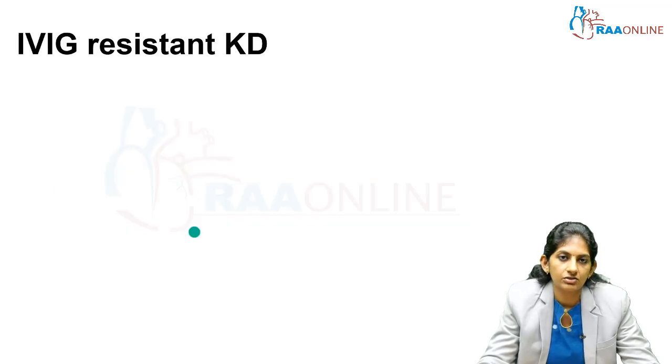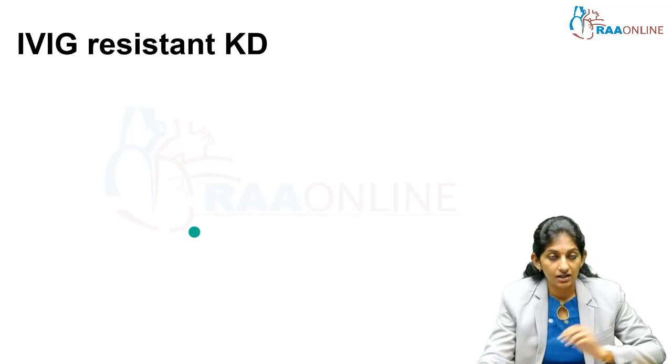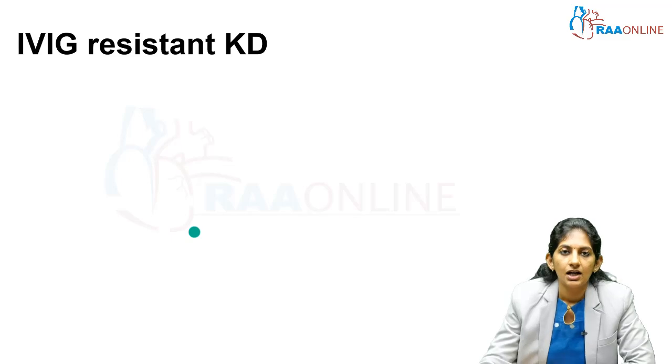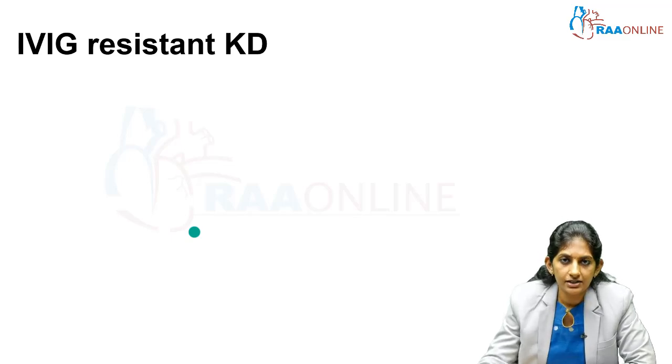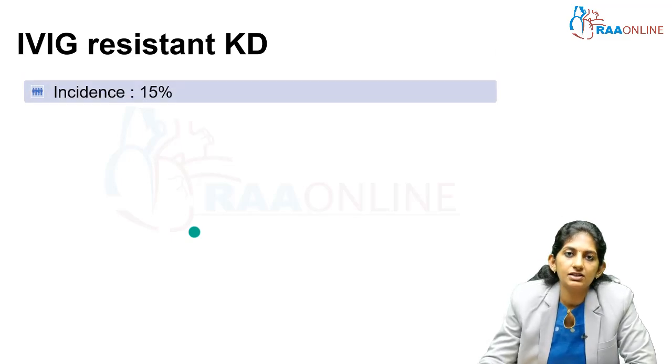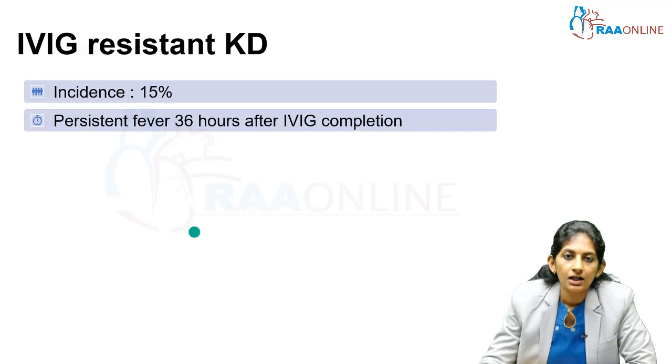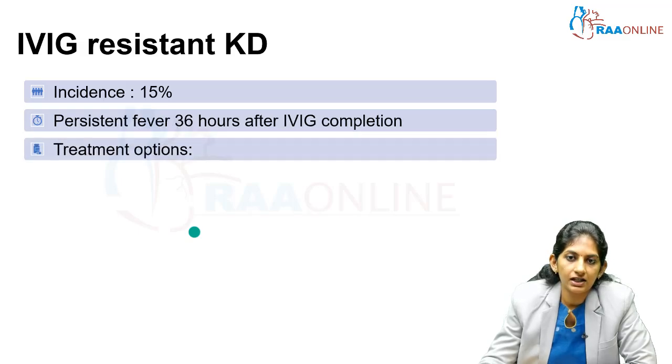In case you give an IVIG infusion and still the child is running high fevers, the clinical condition deteriorates or worsens, it's called IVIG resistant KD. Not very common, but the incidence can be 15%. So persistent fever 36 hours after IVIG completion is IVIG resistant KD.